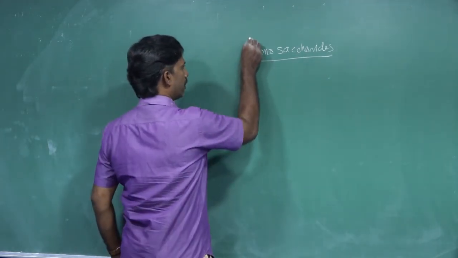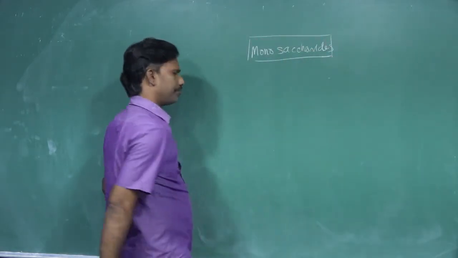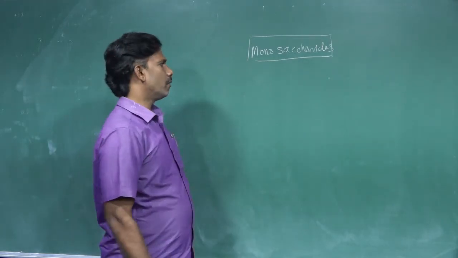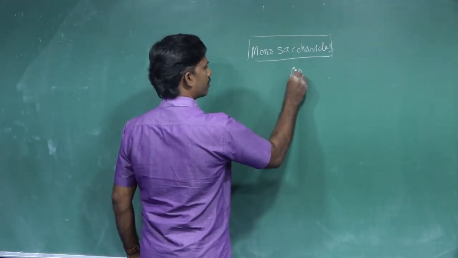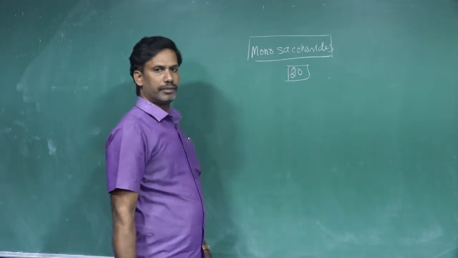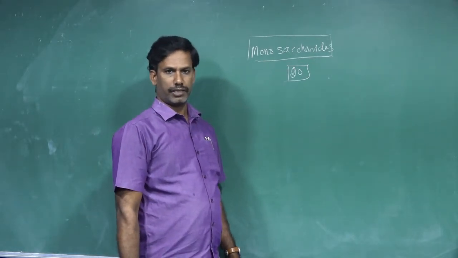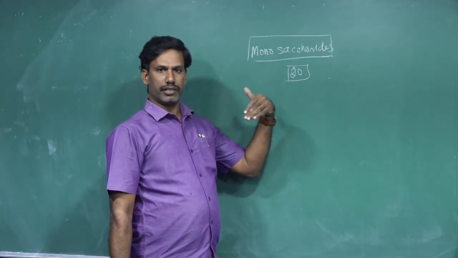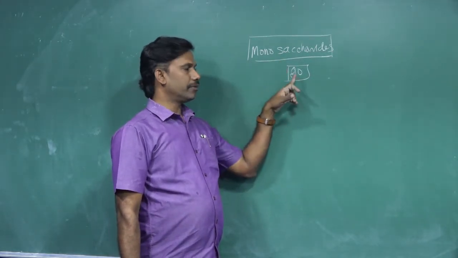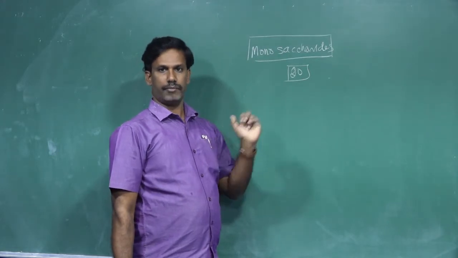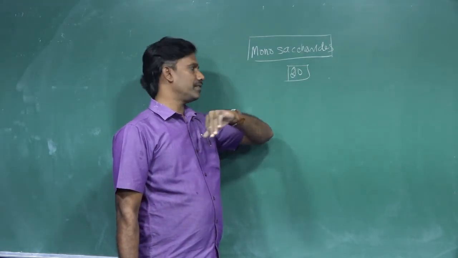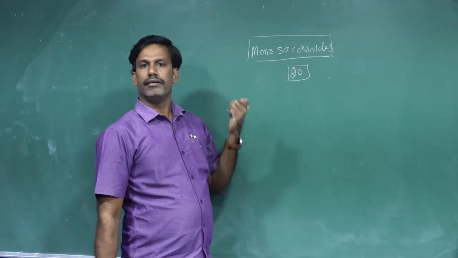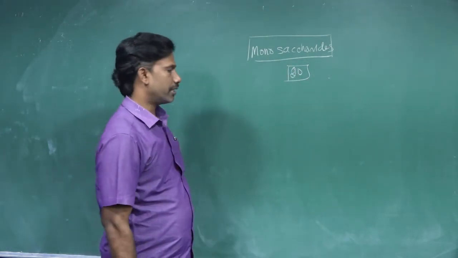There are many monosaccharides, like glucose and fructose. But only 20 of them are naturally occurring monosaccharides. The remaining are artificial or synthesized monosaccharides. Only 20 among them are natural monosaccharides.